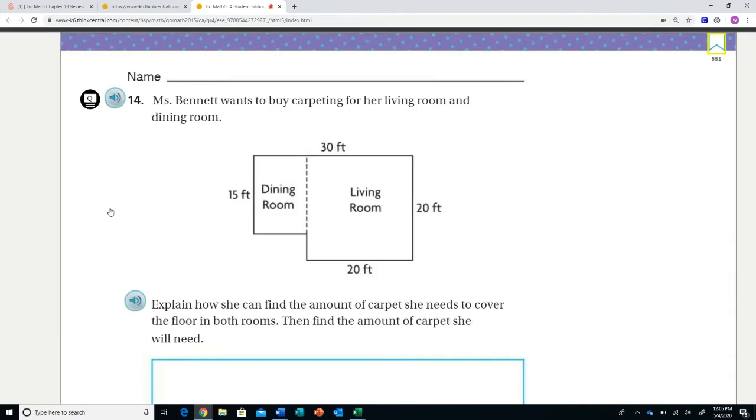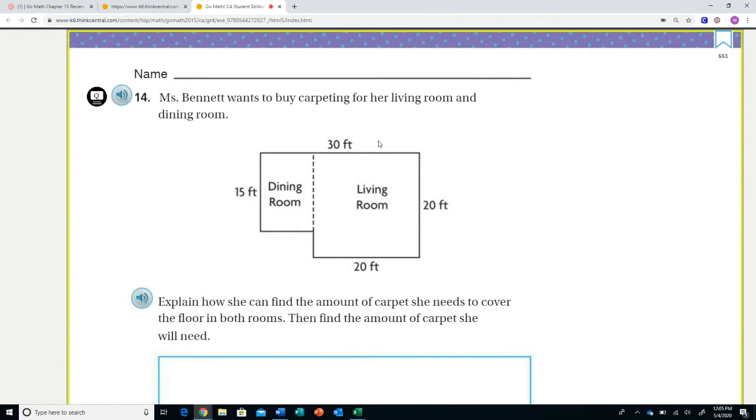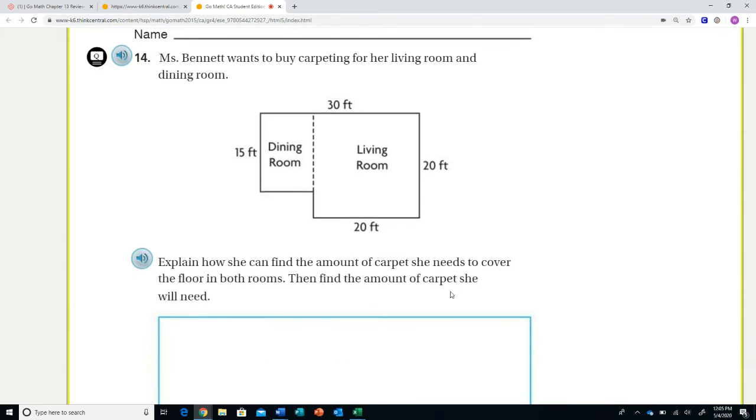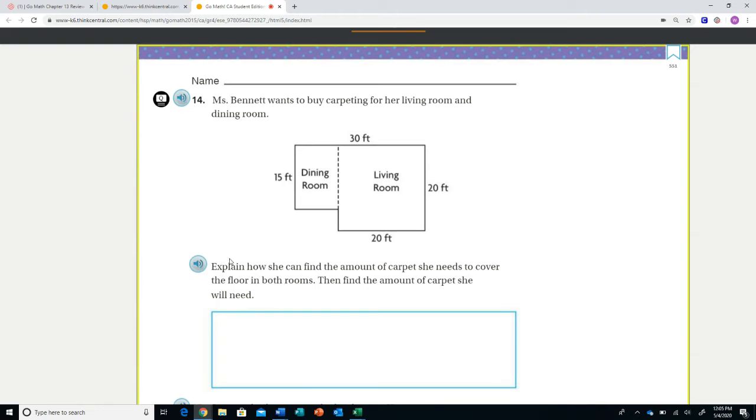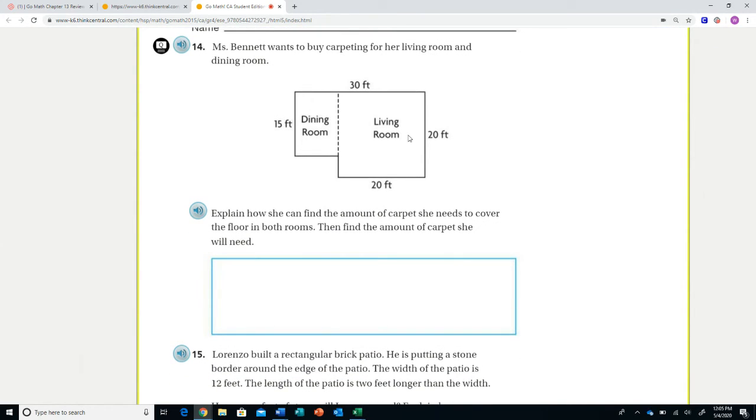Number 14, Mrs. Bennett wants to buy carpeting for her living room and dining room. Explain how she can find the amount of carpet she needs to cover the floor in both rooms. Then find the amount of carpet she will need. So I'm not even going to do this for you. You need to find the area of the dining room and the area of the living room. You need to add them up.